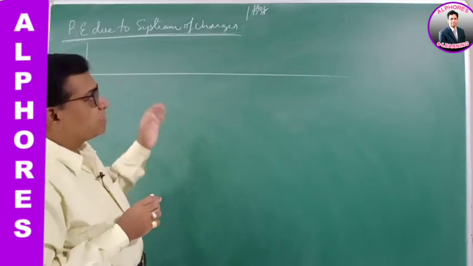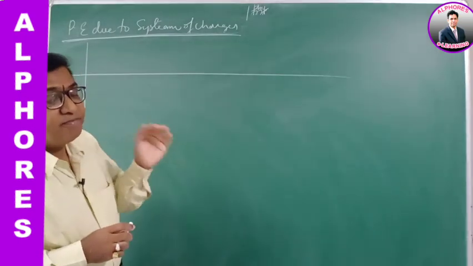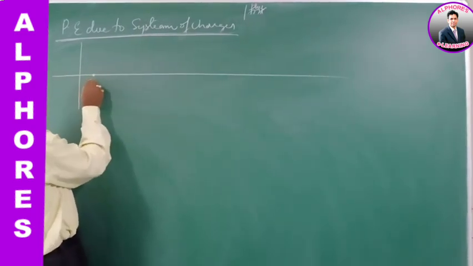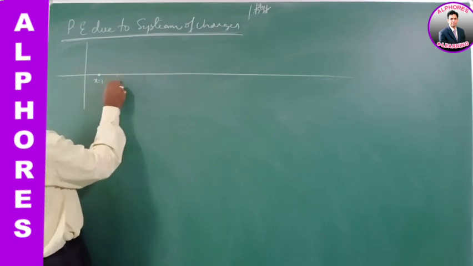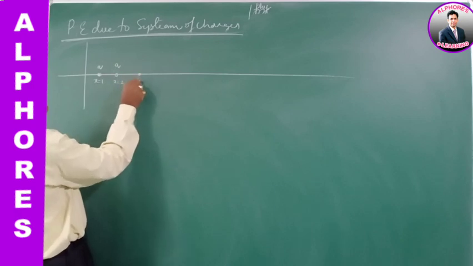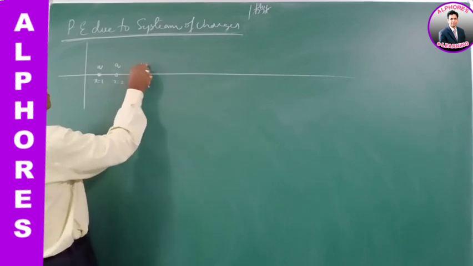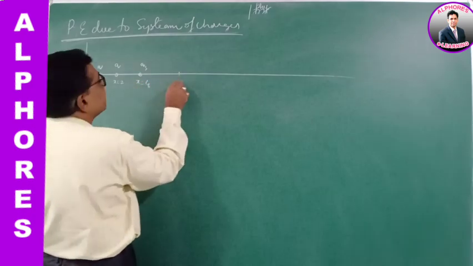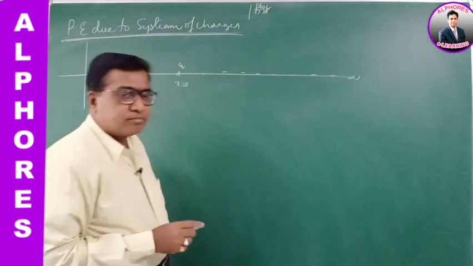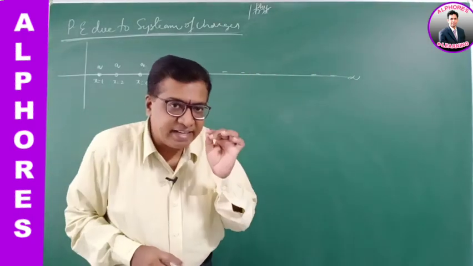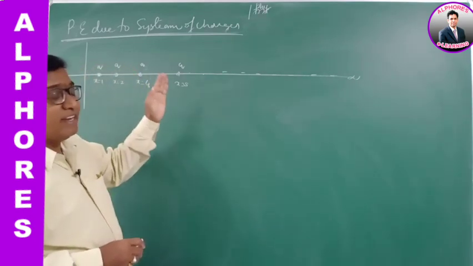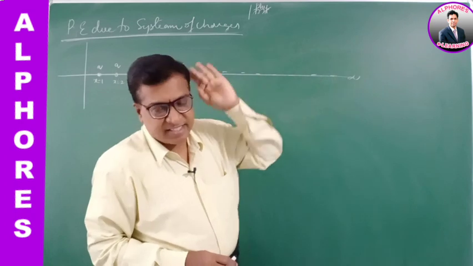Infinite number of identical charged particles are placed on the x-axis at x equal to 1, 2, 4, 8, up to infinity, like this.